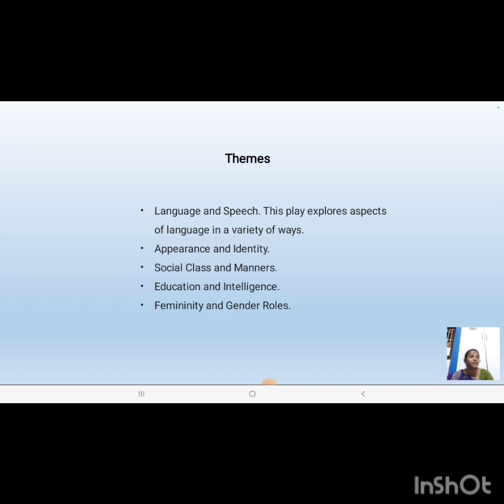Then femininity and gender roles. All these things have been discussed in detail by G.B. Shaw. As far as femininity and gender roles are concerned, even Eliza Doolittle wanted to elevate her standards. Even though she has raised her standards, she couldn't express her love for Higgins. She couldn't get married to the man she desired. So that is femininity and gender roles.